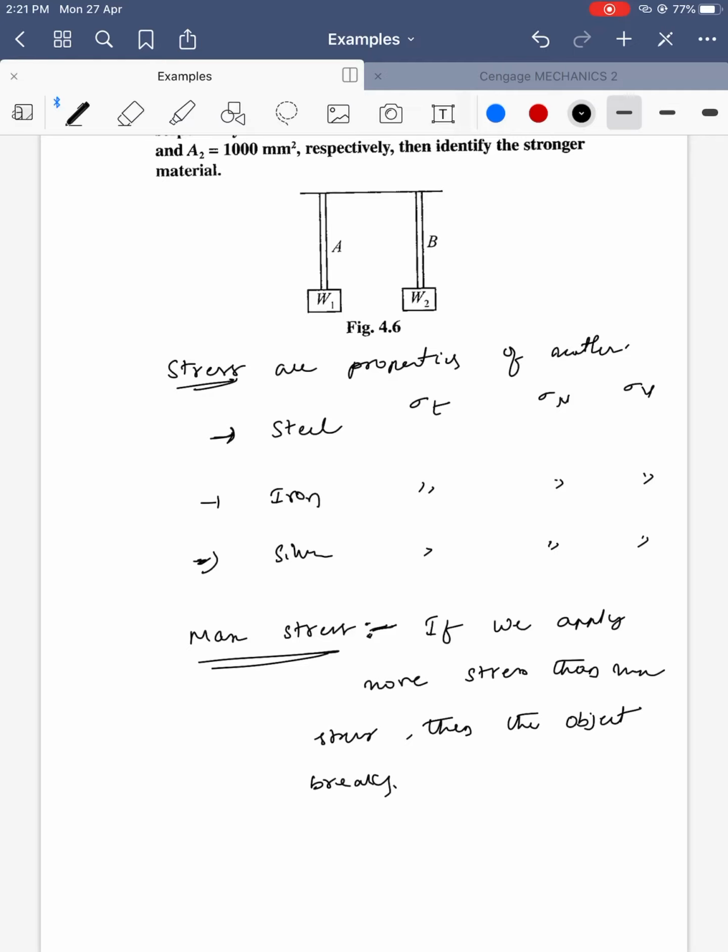If we apply more stress than the maximum stress, then the object breaks.